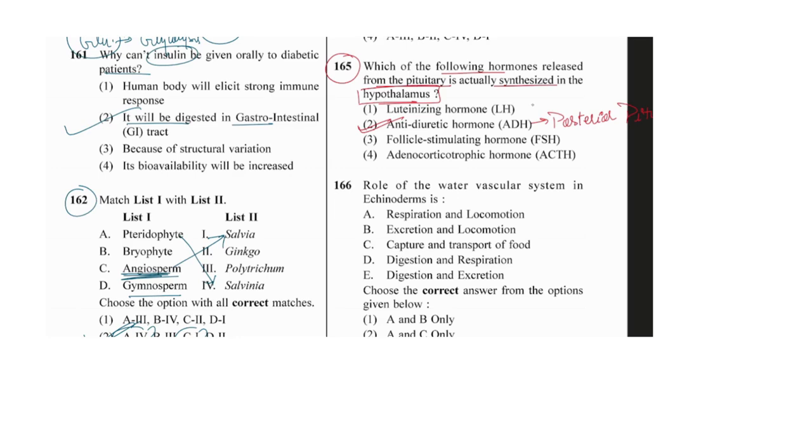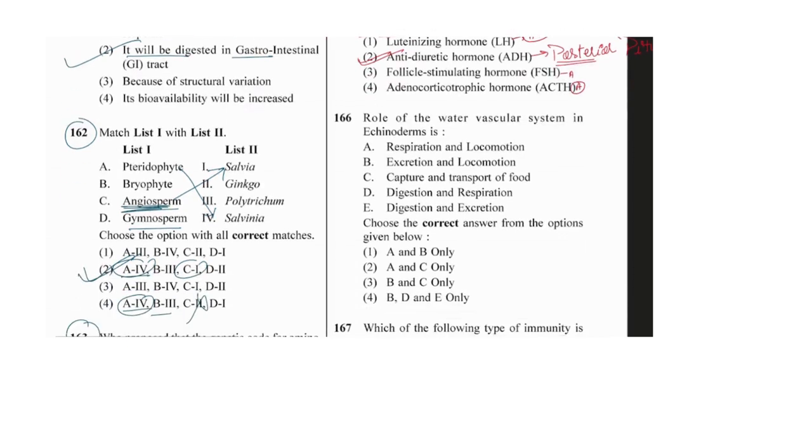Here, this one is synthesized in the anterior pituitary, and the posterior pituitary cannot synthesize its hormones. These hormones come from the hypothalamus to the posterior pituitary. Whenever required, the posterior pituitary will secrete it. Otherwise it will come from the hypothalamus and be stored in the posterior pituitary gland. These two are also anterior pituitary hormones, so we cannot choose these three. The second one could be the correct answer.